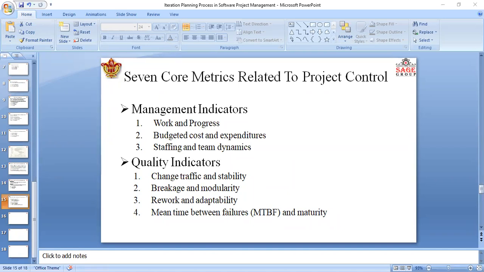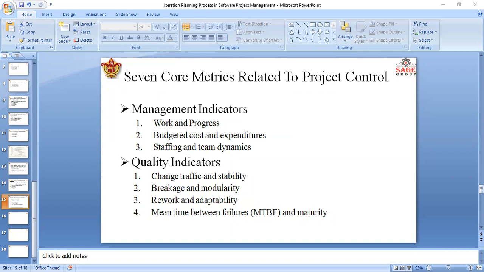And stability specifies the relationship between the opened versus the closed software change orders. This metric can also be collected by change type, by release, across the process. So change traffic and stability basically work for that purpose.